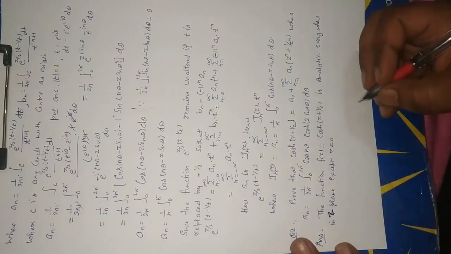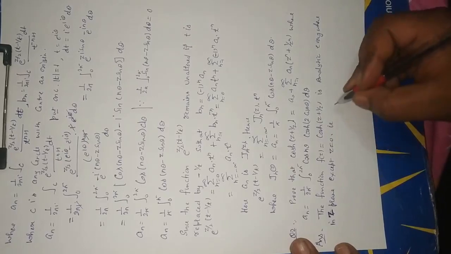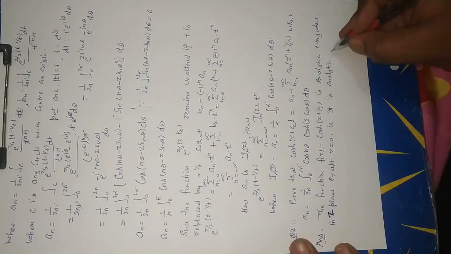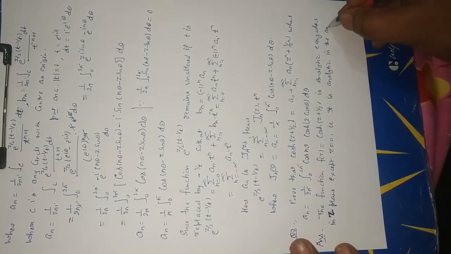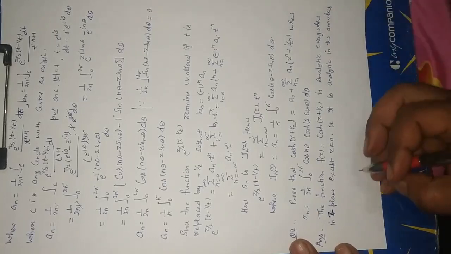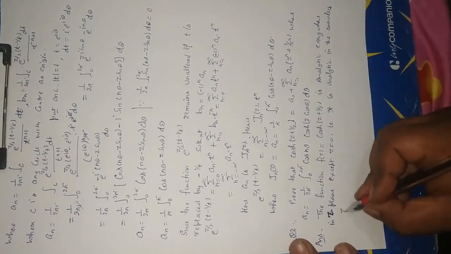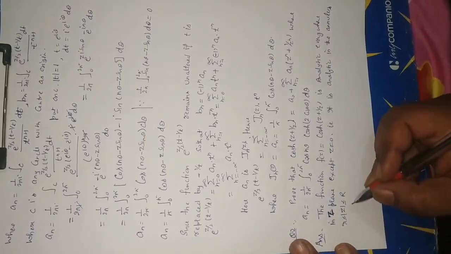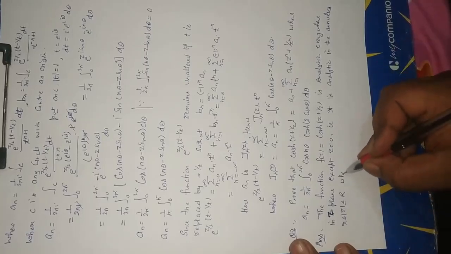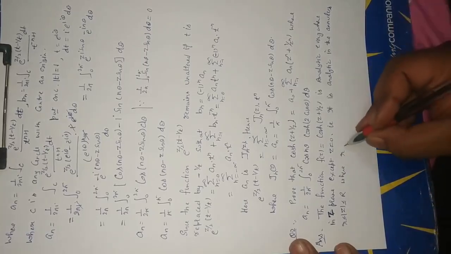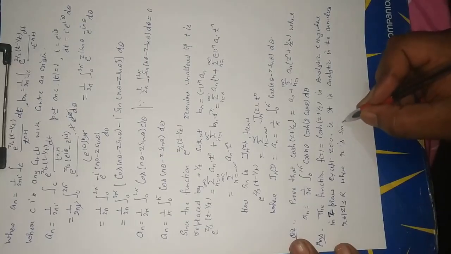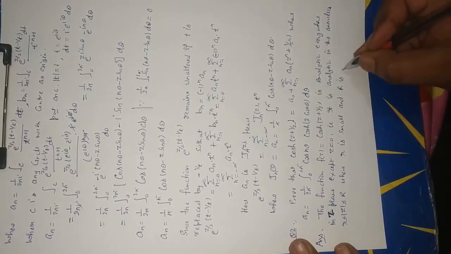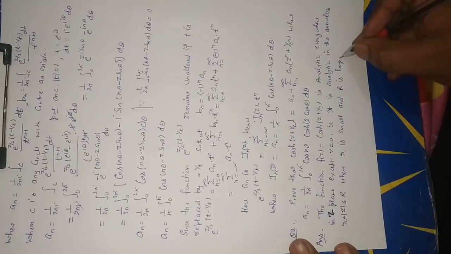That is, it is analytic in the annulus r less or equal to modulus z less or equal to capital R. Here small r is small and capital R is large. Okay?